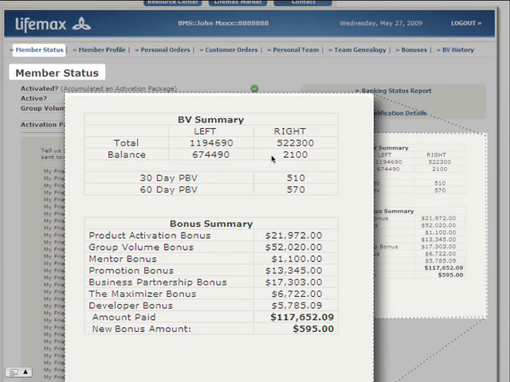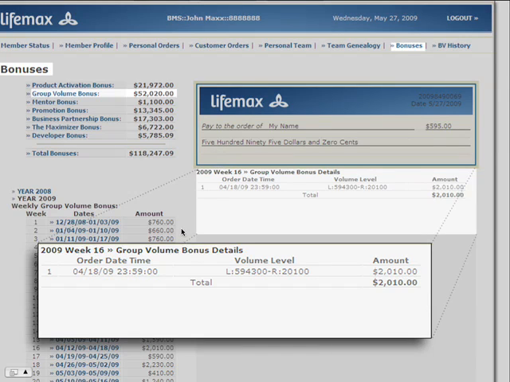The system then deducts the 2,100 points upon which the bonus was calculated from the right leg, resetting it to 0, and would deduct the same 2,100 points from the left leg, reducing this figure by 2,100. There's an element I'm going to talk about a little bit later called the large leg stabilizer that would have a very positive, very important impact on what I've just described. So let's go to the next page.